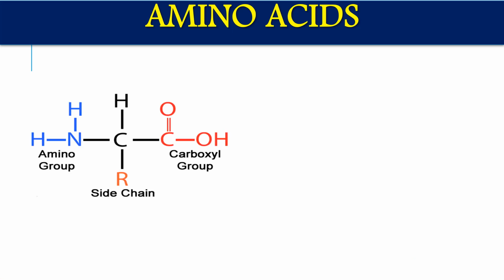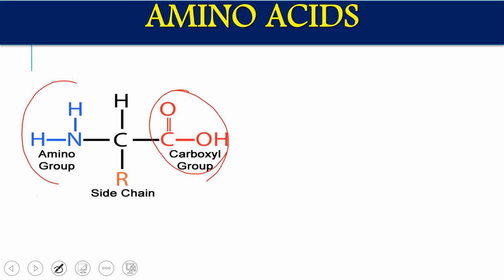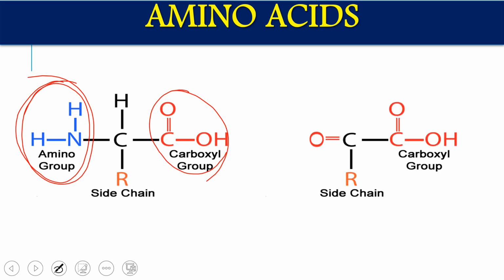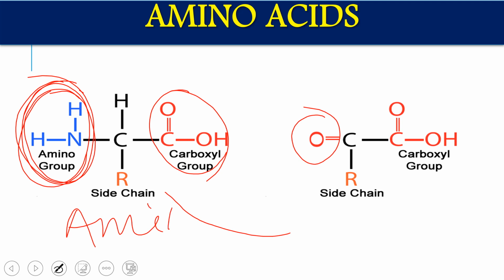This is the basic structure of an amino acid, in which we are having an acid group as well as the amino group. In the transamination reaction, we first remove the amino group from the amino acid. So if you remove the amino group, ultimately this group will be removed and this ketonic group will be formed. So the amino acid is converted into a keto acid. Once after the removal of the amino group, the amino acid is converted into a keto acid. So this is our amino acid and this is the corresponding keto acid.